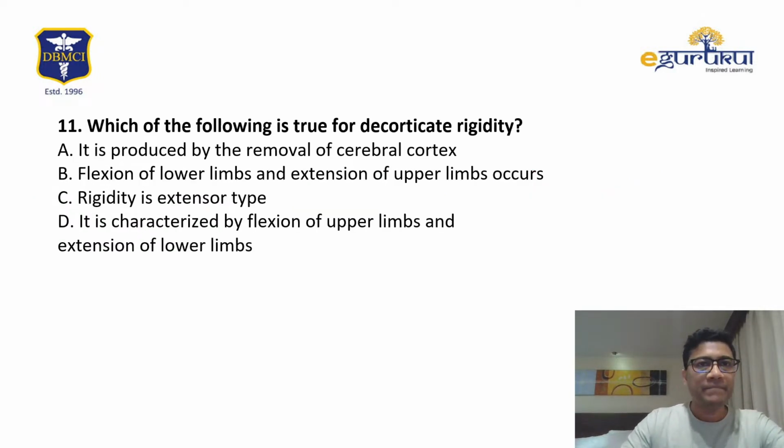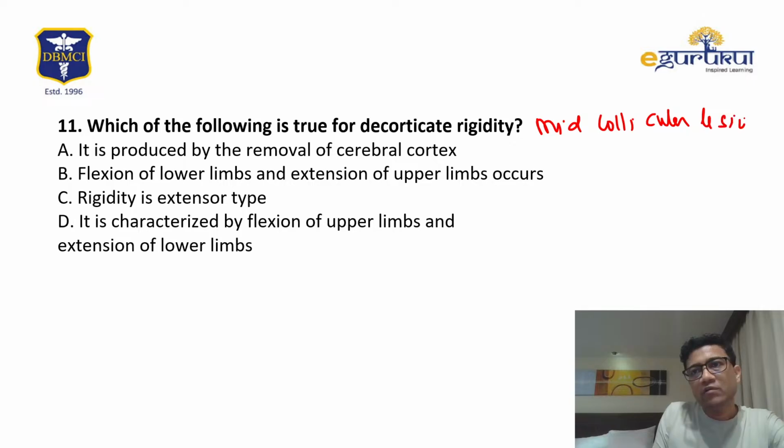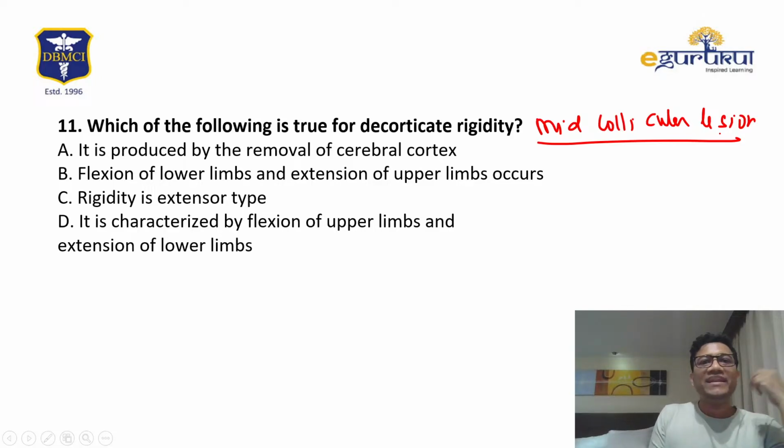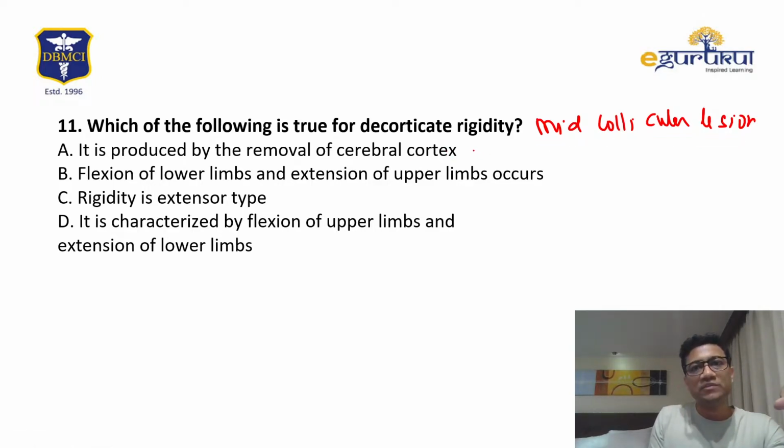Okay. What is true for decorticate? So remember, decorticate occurs in a mid-collicular lesion. It is produced by cortex? No. Cortex will cause spasticity and paralysis, spastic paralysis.